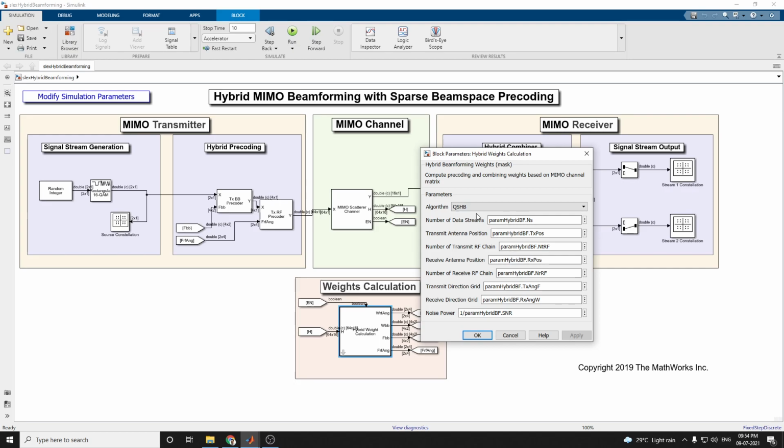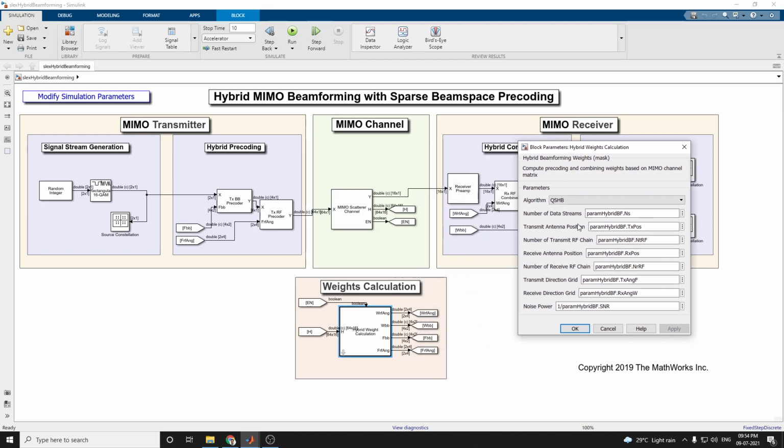In this weight calculation block, the precoding weights FBB and FRF, and the combining weights WBB and WRF, are computed based on the channel matrix H. FRF is known as the analog precoder, and FBB is the digital precoder.